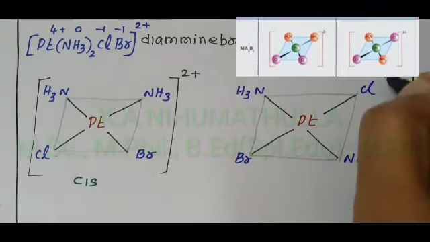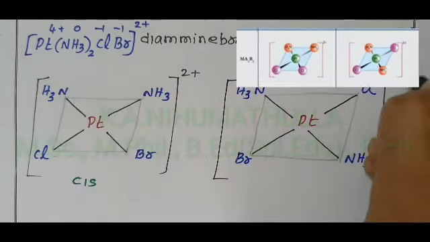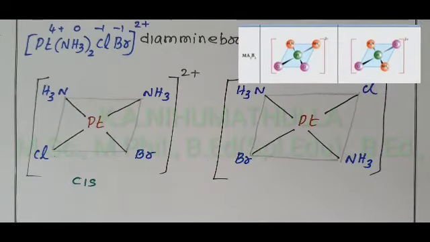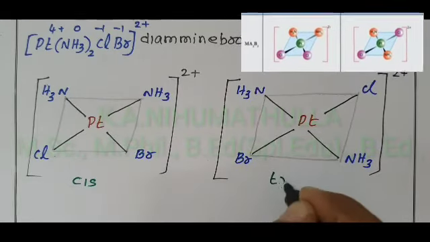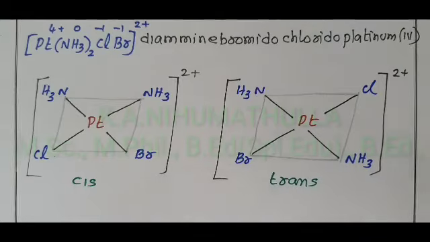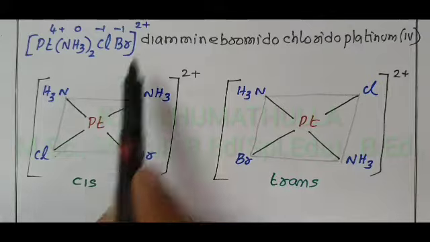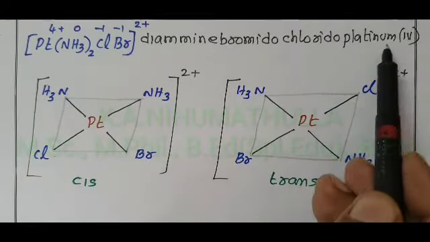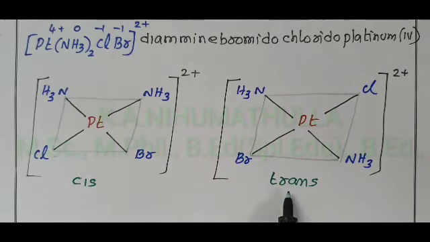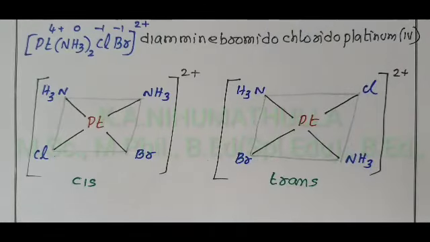Charge on this complex is 2 plus. This is the trans isomer because the two amines are on the opposite side. This compound is named cis diamine bromido chlorido platinum 4, and this isomer is named trans diamine bromido chlorido platinum 4.